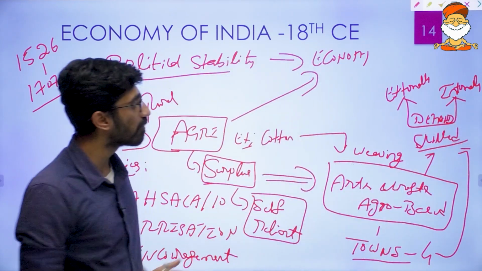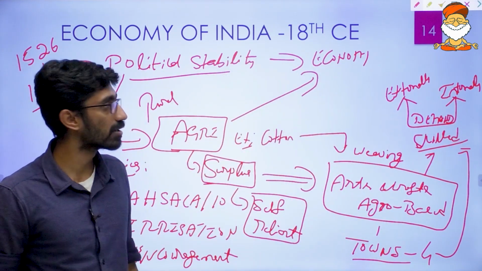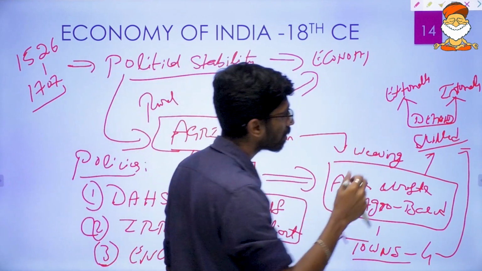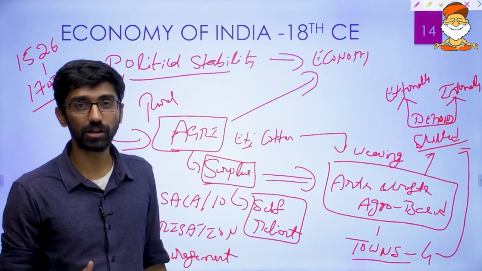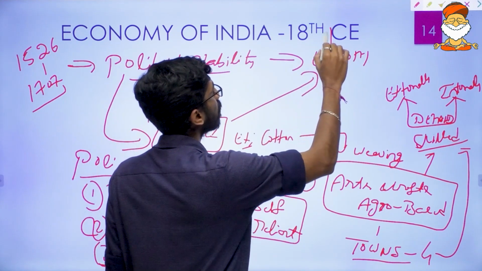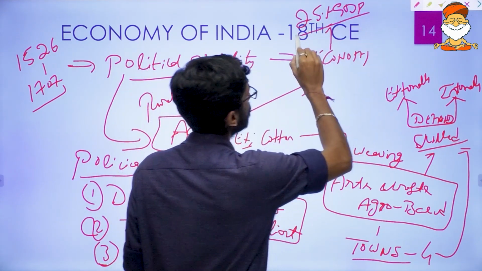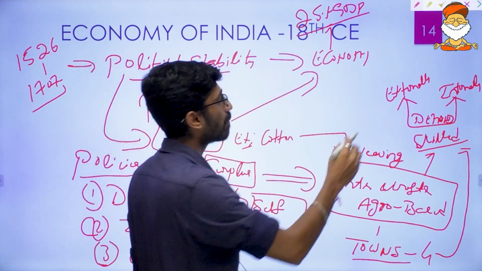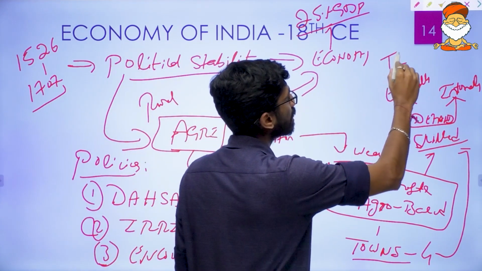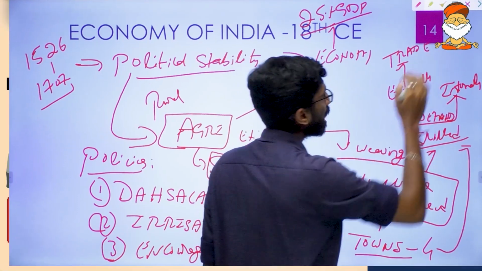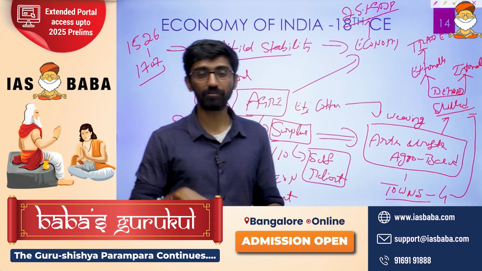There was a lot of demand for these skilled products, and because of the demand for Indian made goods, the Indian economy was contributing 25% of the world's GDP. Okay, so this external demand led to the growth of external trade. And this trade was in favor of India.